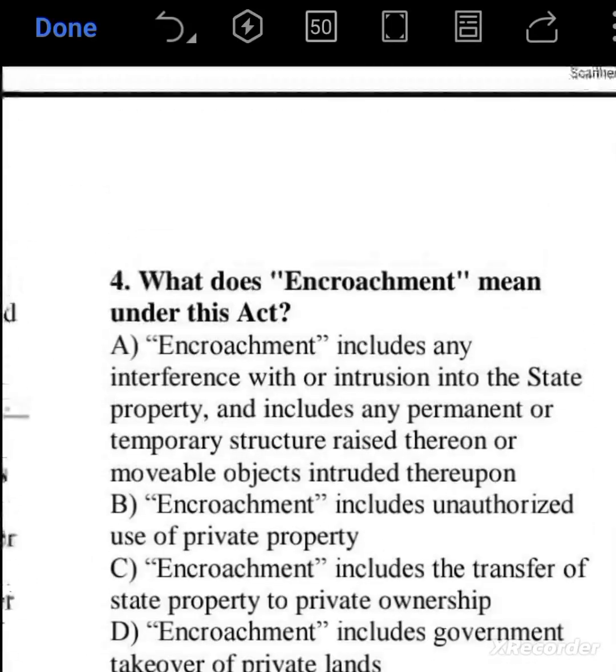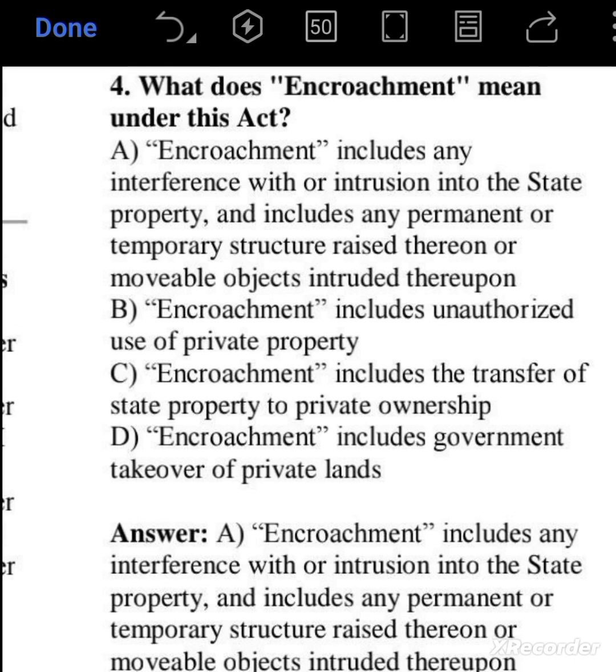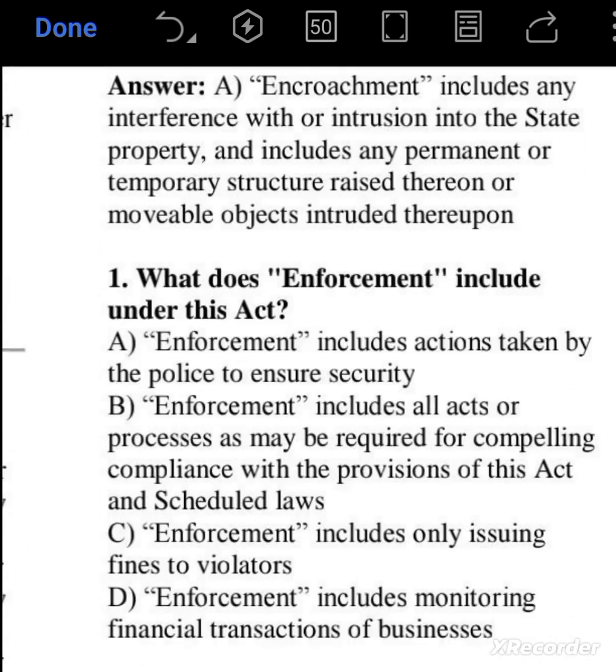Next question is, what does encroachment mean under this act? Encroachment includes any interference with or intrusion into the state property and includes any permanent or temporary structure raised thereon or movable objects intruded thereupon. So this is the definition of encroachment. So option A is the right answer.